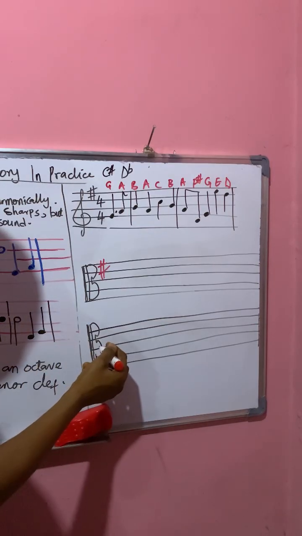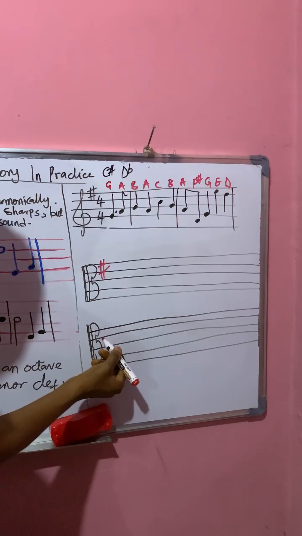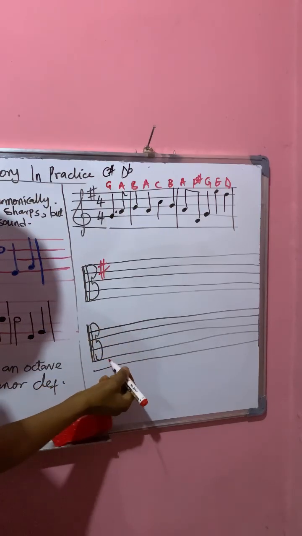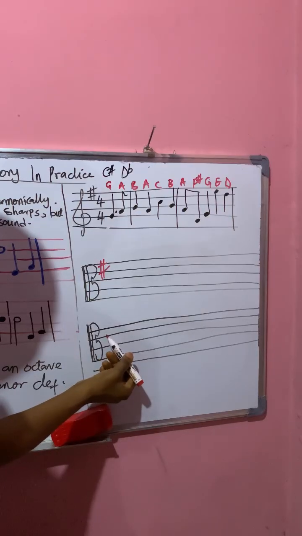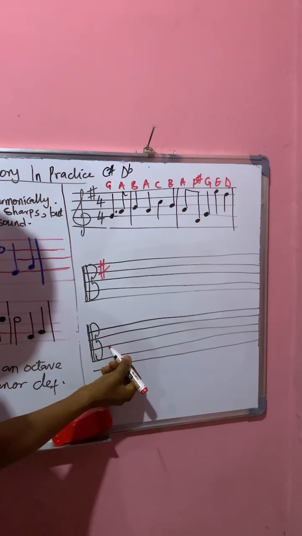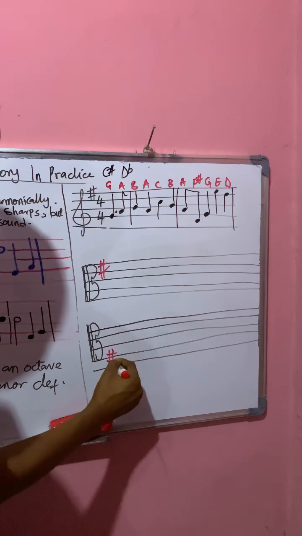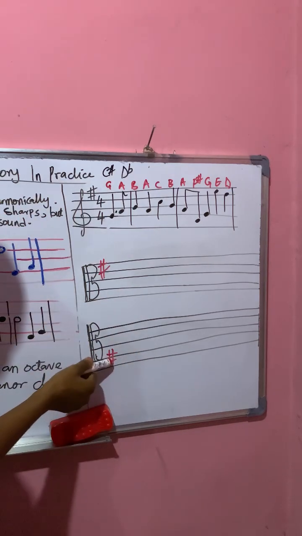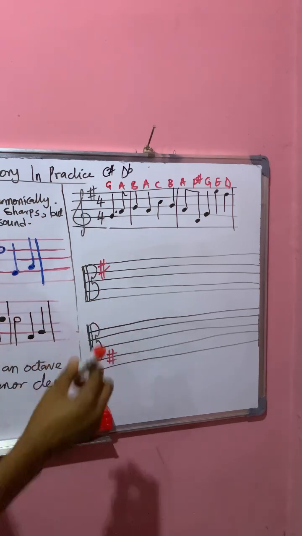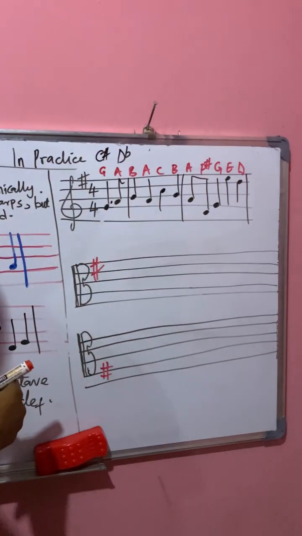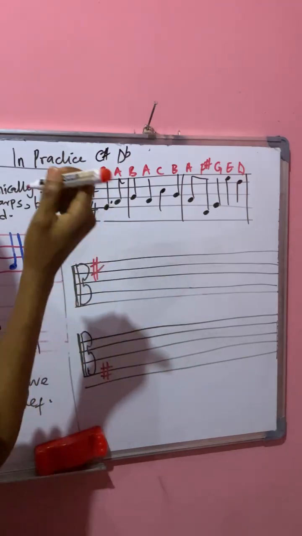And on tenor clef, let's fix it at once. This is C. And you can't take F to a ledger line, so you find your way around this side to fix your F. So if the fourth line is C, the third line is A, that means the second line will be F. We are going to count to see if we can reach it. Now we have F, G, A, B, C. So we are correct.